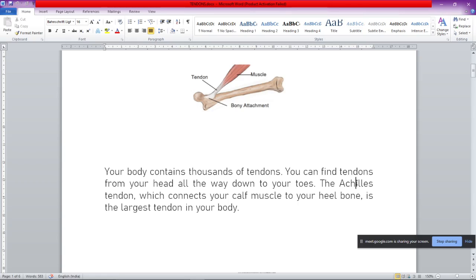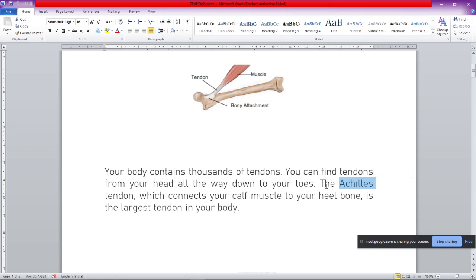Now the Achilles tendon is the biggest tendon in the human body. Now this is attaching the calf muscle or the gastrocnemius muscle to the heel bone. So students, the heel, it joins to the calf bone.